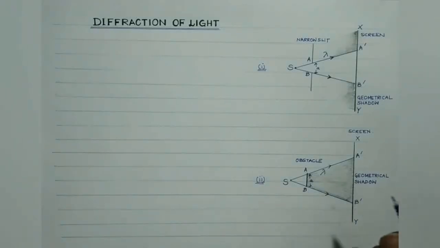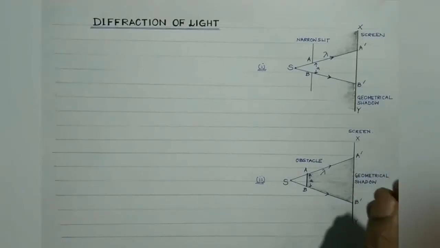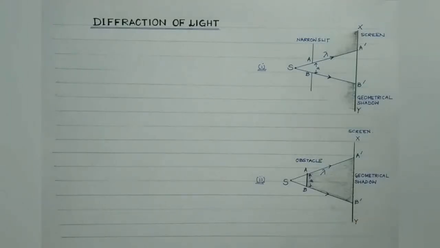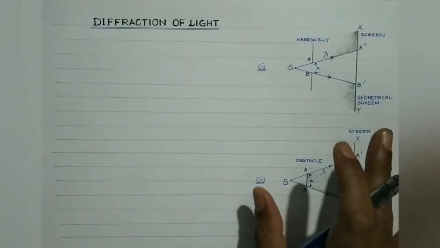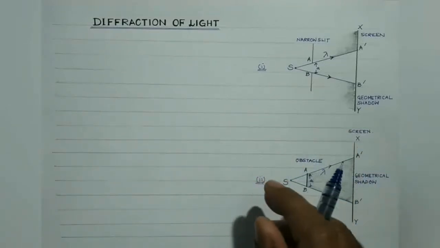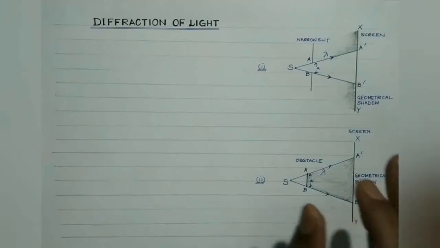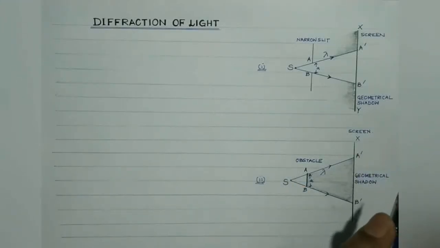So this phenomenon of bending of light round the sharp corners and spreading into the regions of the geometrical shadow region is called diffraction. Basically, students, the diffraction effect is observed in principle in all types of wave motion. The diffraction of radio waves and sound waves is readily observed in practice. We'll discuss the reason for that as well, right?